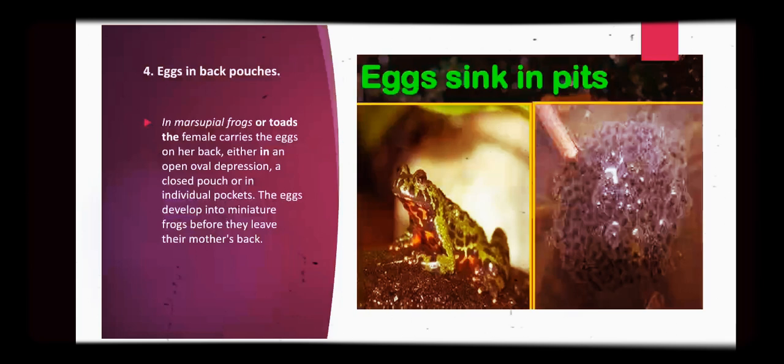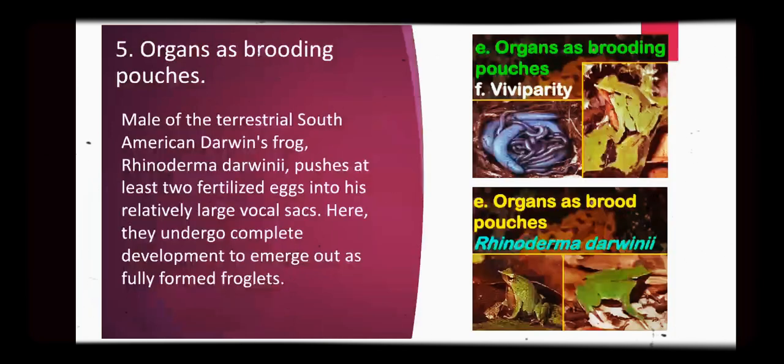Eggs in back pouches. In some species like marsupial frogs or toads, the female carries the eggs on her back, either in an open oval depression, a closed pouch, or in individual pockets. The eggs develop into miniature frogs before they leave their mother's back. So in this way another species gives parental care to their eggs.